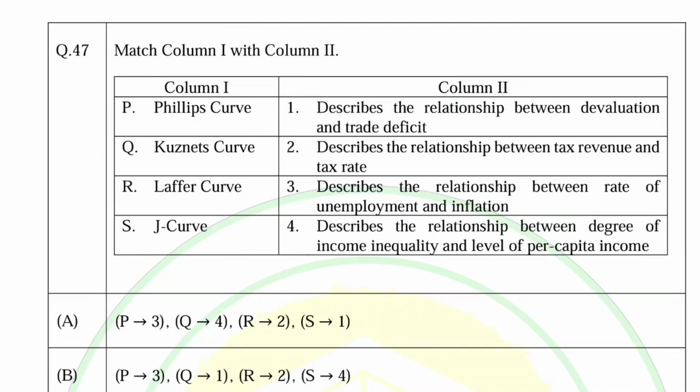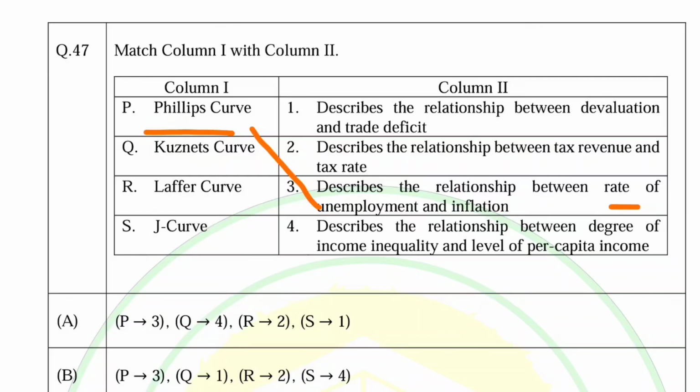Next question is match the column. So we have the Phillips curve. Obviously, the Phillips curve shows us the trade-off between inflation and unemployment, so it describes the relationship between rate of unemployment and inflation. So it will go like this. The Cournot curve shows us the relationship between environment, income equality, and per capita income.